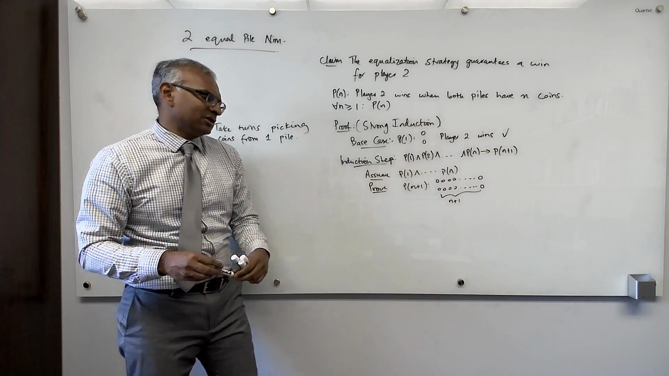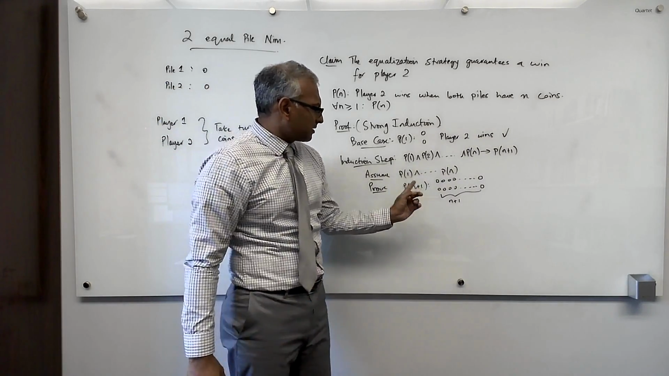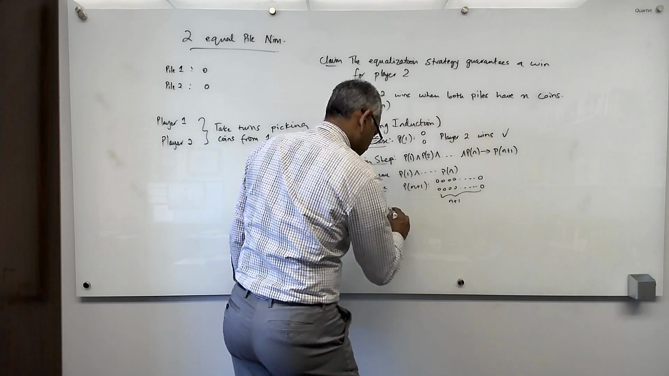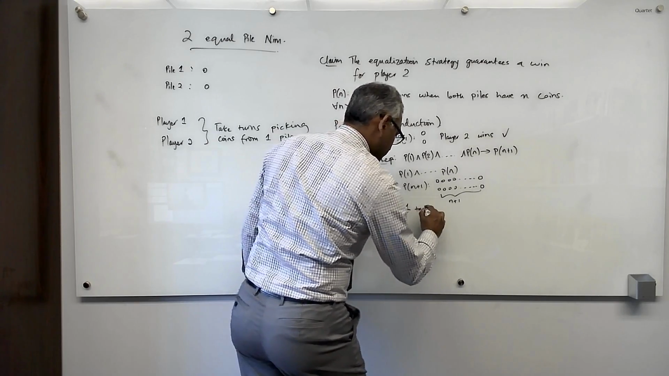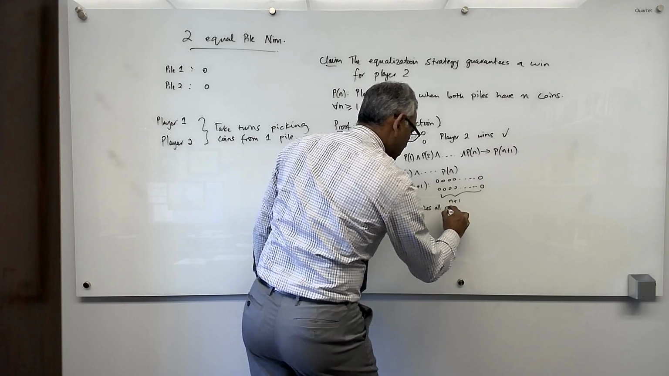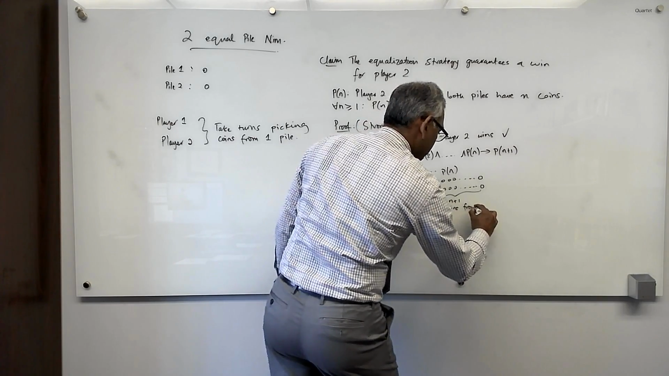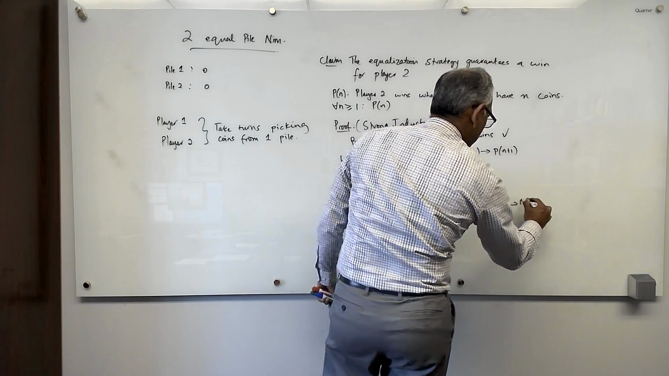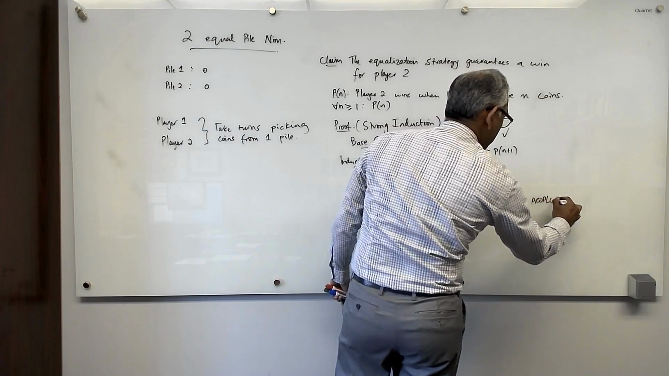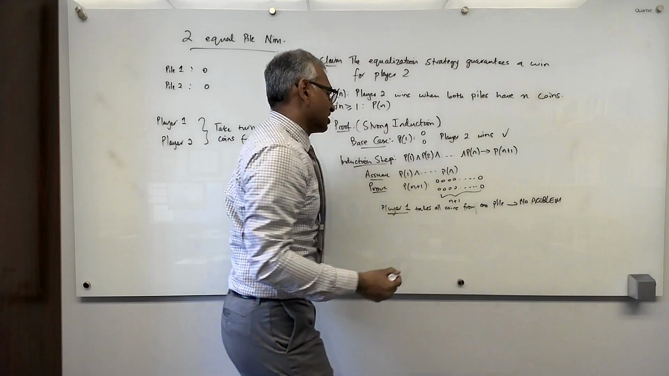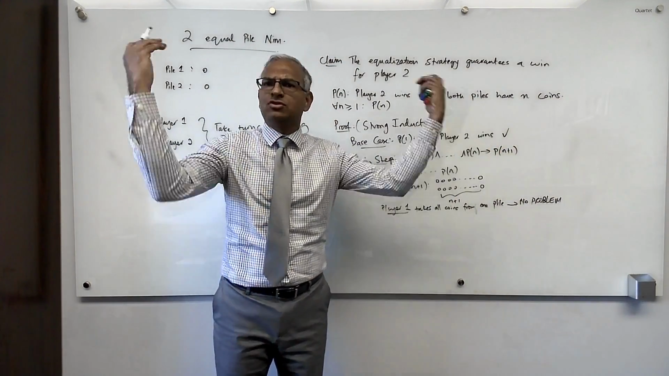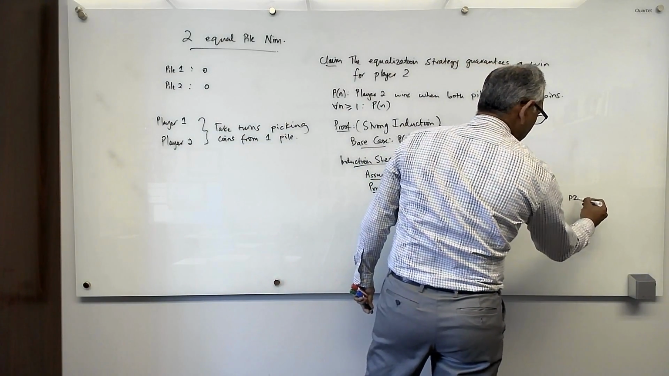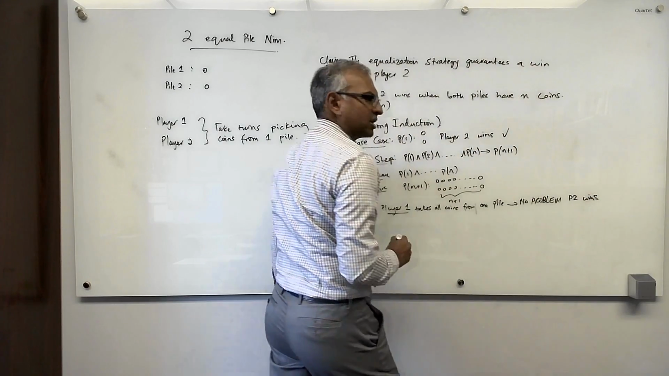Well, we'll also consider two cases. The first case is that player 1 takes all the coins from one pile, and that's no problem. The equalization strategy says player 2 takes all coins from the other pile and you've immediately won. So no problem, player 2 wins. I'll use P2 to say player 2 wins.